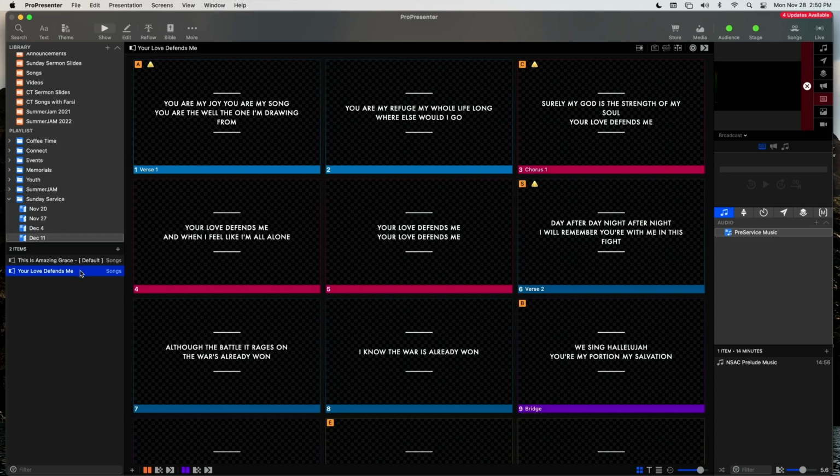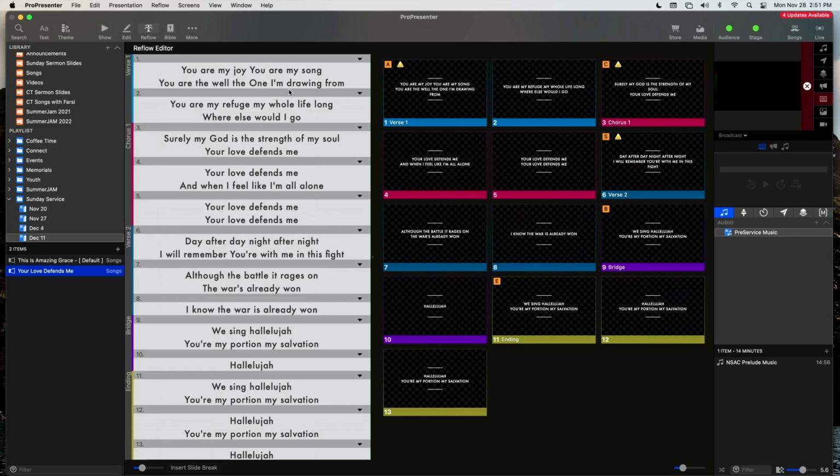One thing to note when you add new songs is that sometimes the lines of the songs are too long, and so there's a warning exclamation point that appears in the songs that have a problem, that are formatted incorrectly. And so what we do is we go to reflow here up top, and it will show you all the slides of the song right here on your right, and then the contents of each of those slides here on your left. And so we want to go to those problem slides.